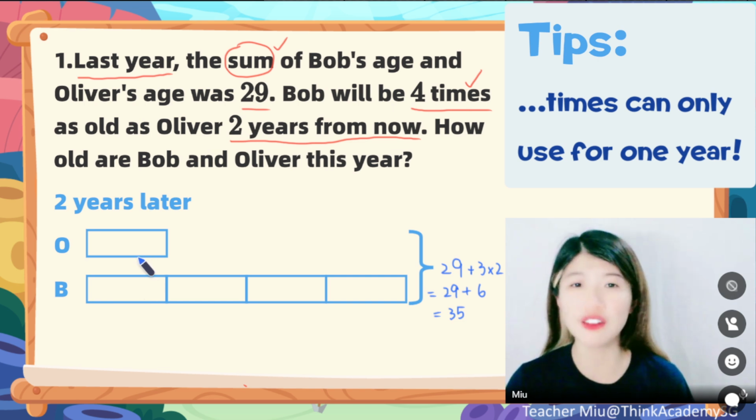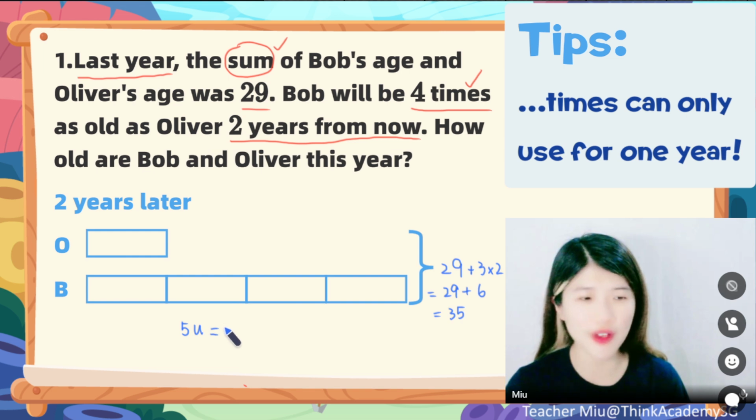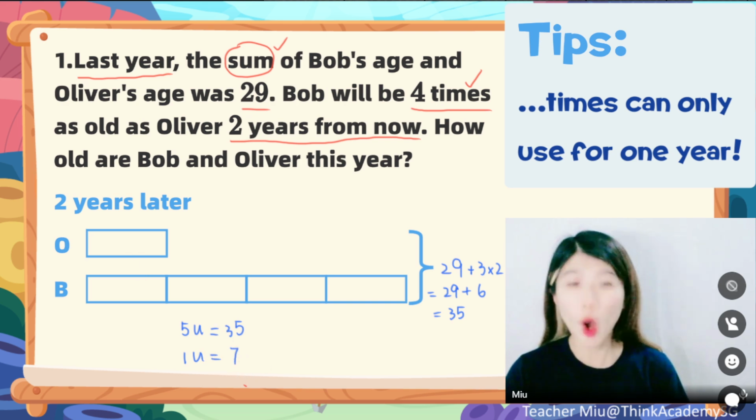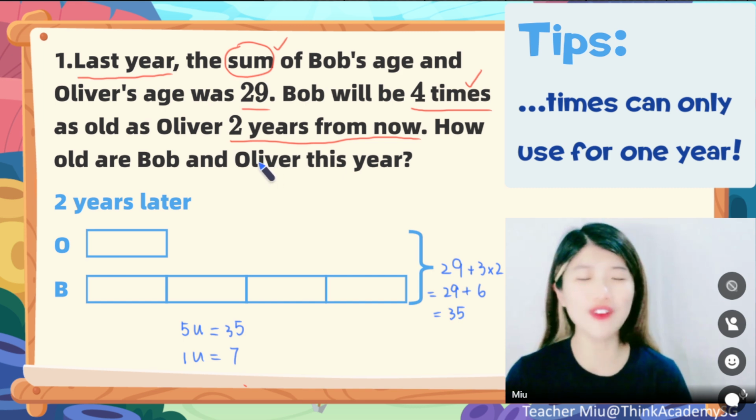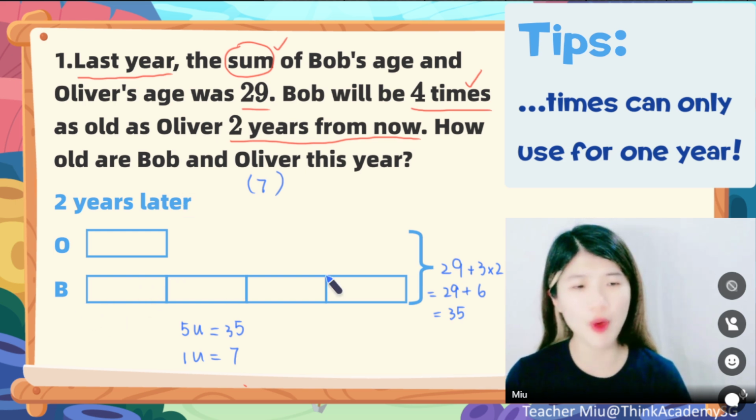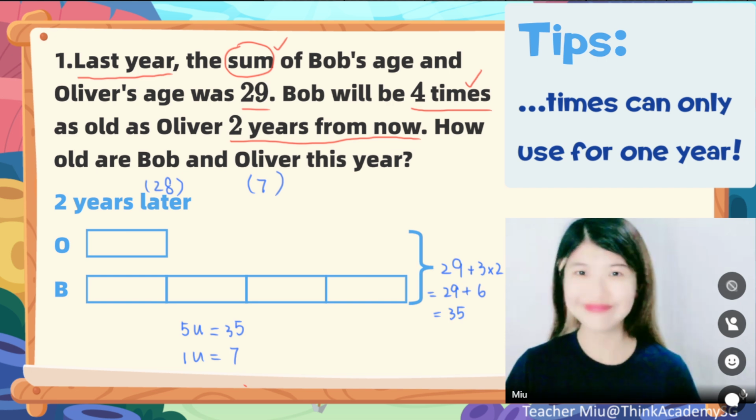So can you just find out each of the unit now? Well done. We find out that it's 1, 2, 3, 4, 5. 5 units gives you 35. If so, then 1 unit is 7. Oh, I know. So for Oliver, the answer is 7. And then for Bob, you have 1, 2, 3, 4, 4 units, which is 28. Am I right?